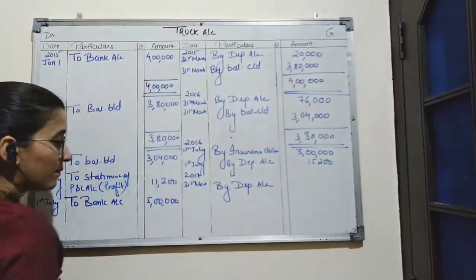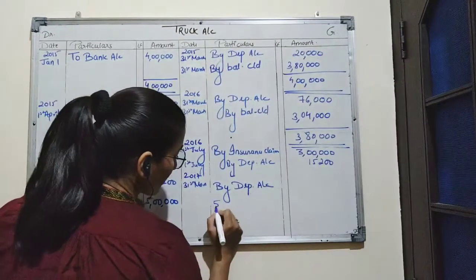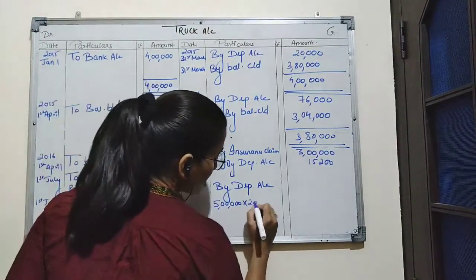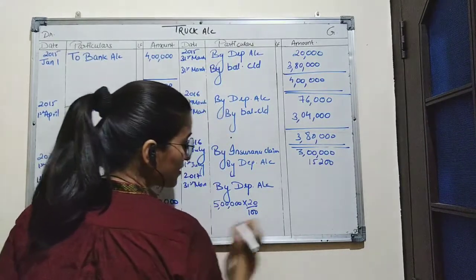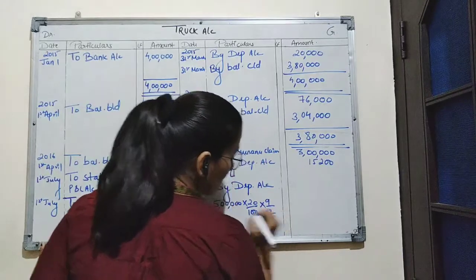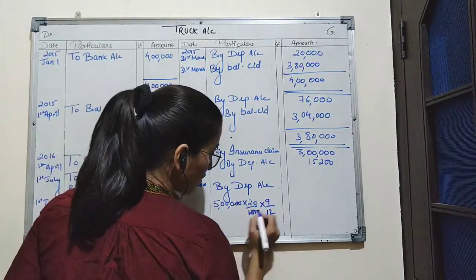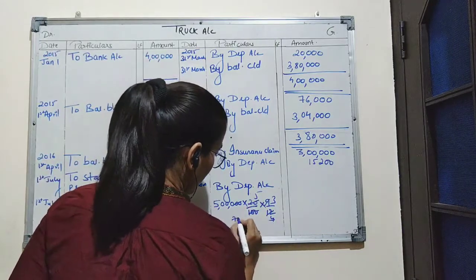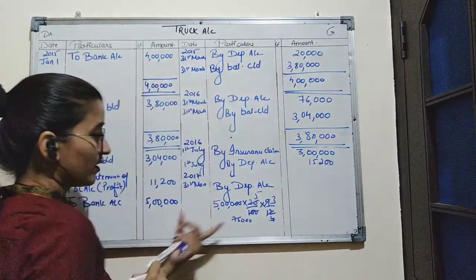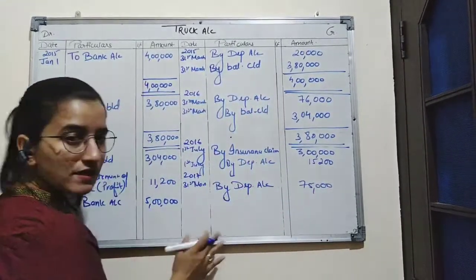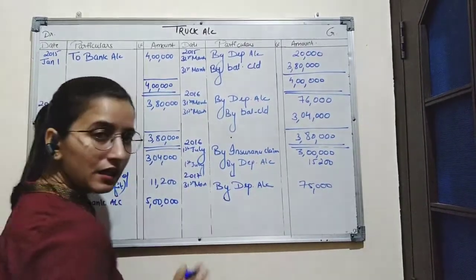So the amount of depreciation will be 5 lakh into rate of depreciation is 20% and the period for depreciation is 9 months. Amount will be 75,000. The amount of depreciation is 75,000.